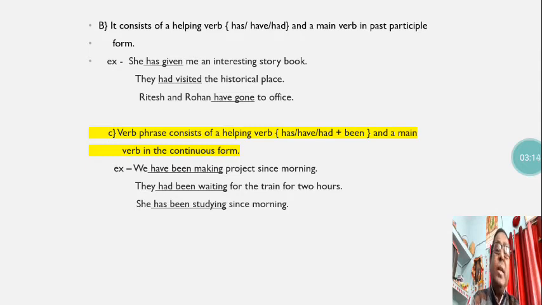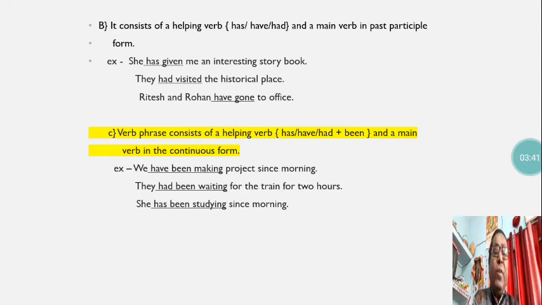They had visited the historical place. Here had visited is the verb phrase. Ritesh and Rohan have gone to office. In this sentence, have gone is the verb phrase; have is the helping verb and gone is the main verb in participle form, that is the third form.